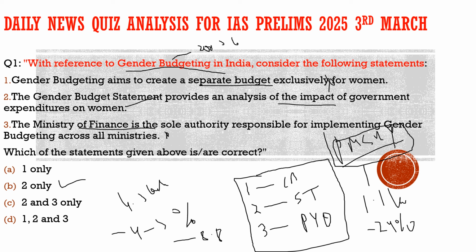This scheme, which was not earlier considered a gender budget scheme, has been introduced this year, and the allocations to it have been huge. That's why it shows that money allocated to the gender budget has been very huge, but in reality the situation is grayer than we thought. So this is the issue related to gender budgeting.